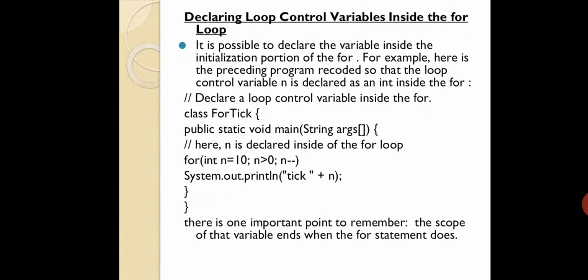The next thing is declaring the loop control variable inside the for loop. This is somewhat different, but probably you would have seen this. Directly you can jump to the example. So you have one class named ForTick. Inside the class you have one main method. Inside the main method you are not declaring any variable, but inside the for loop you are declaring it. Can you see there? int n equal to 10.